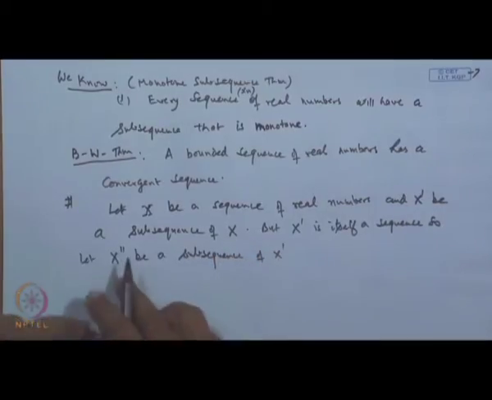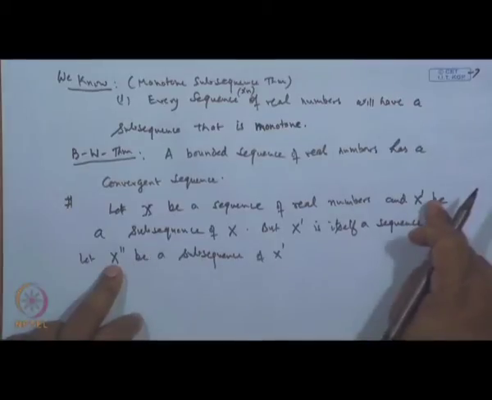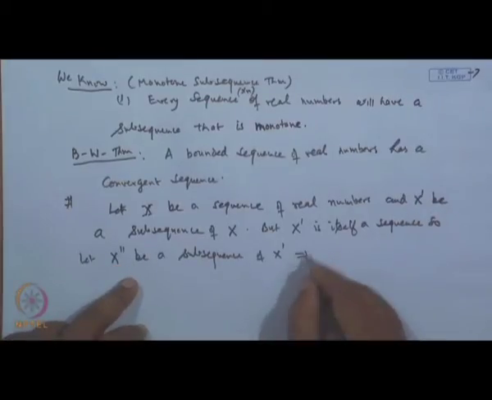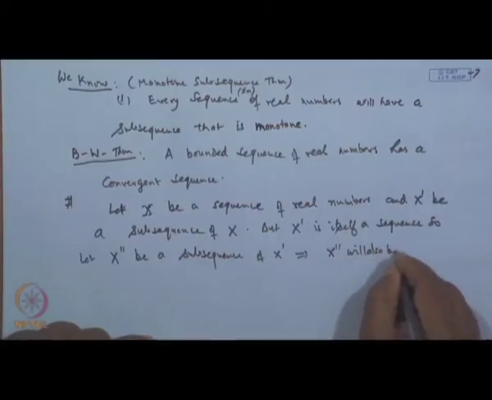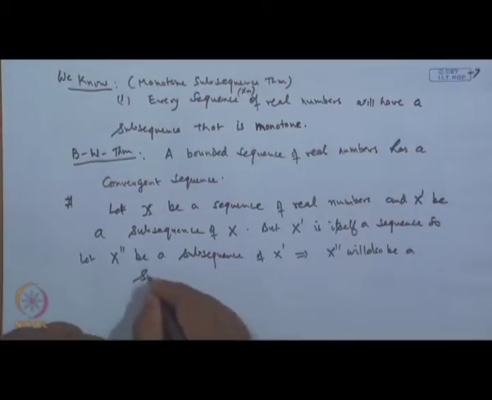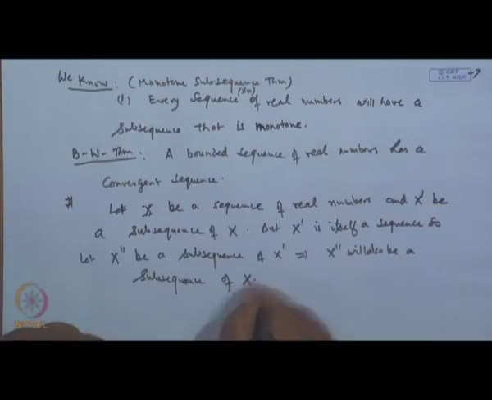Then obviously, the elements of X double dash are also elements of X. So, obviously, X double dash will also be a subsequence of X. Is it okay? And we continue like this.